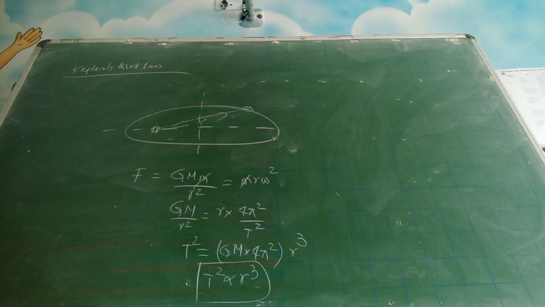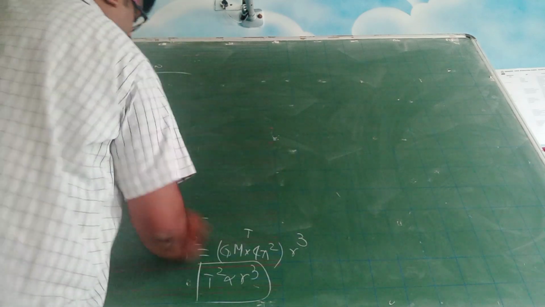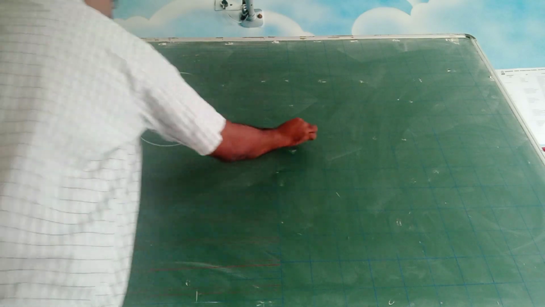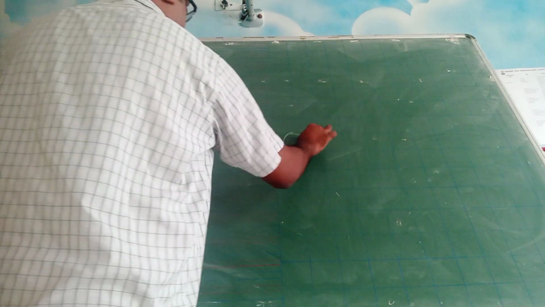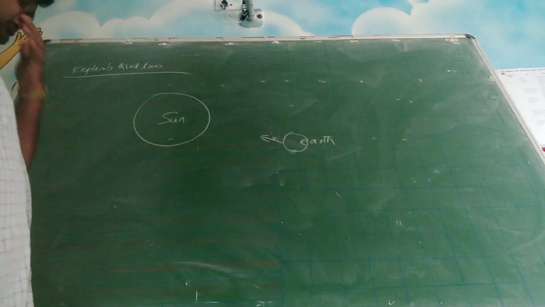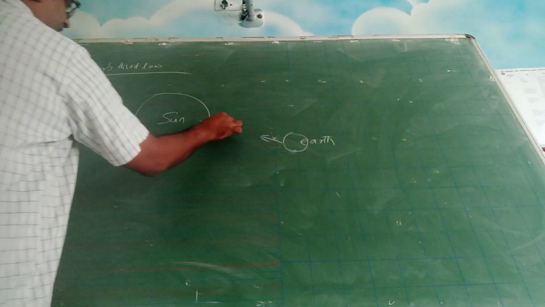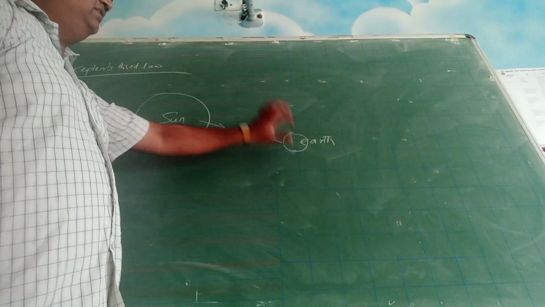Note this point. A logical question I'll ask you. See, this is our big sun, and this is our tiny Earth. Obviously, the Earth is experiencing a gravitational force towards the sun, and the sun also is experiencing a gravitational force towards the Earth. And if you compare the masses, the sun is much heavier compared with the Earth.